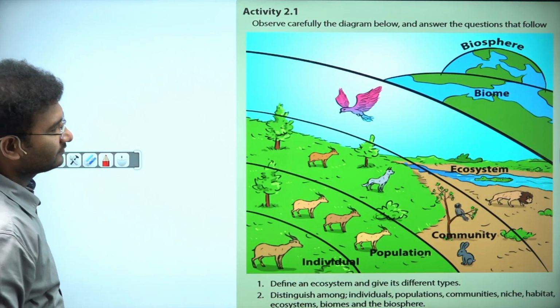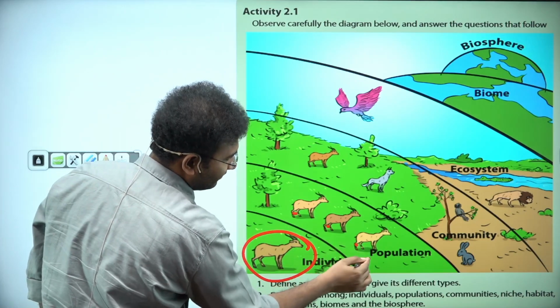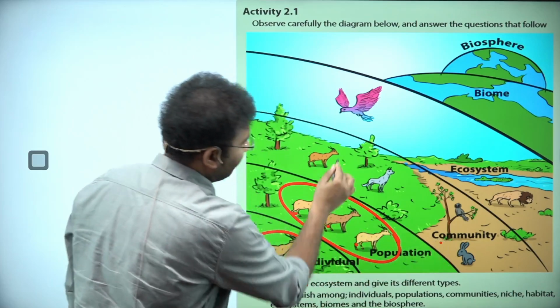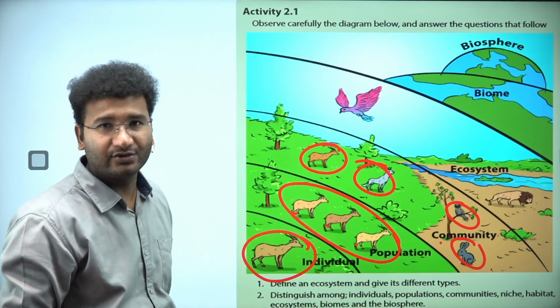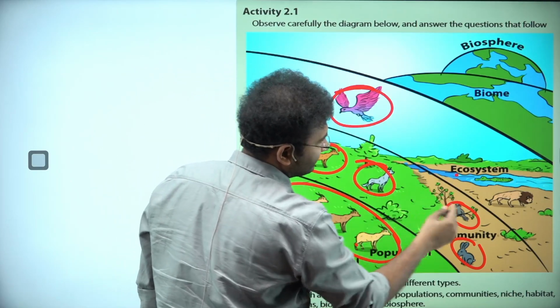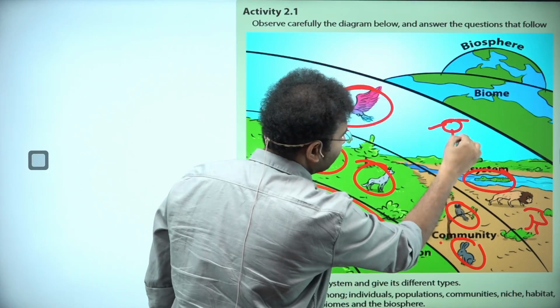Can you see here? This is an individual. A group of similar individuals is called a population. And in a community, you have collections of different individuals, and that is your community. When it comes to an ecosystem, it includes species, water, plants, and sunlight.